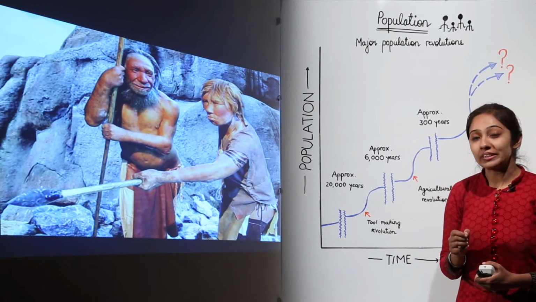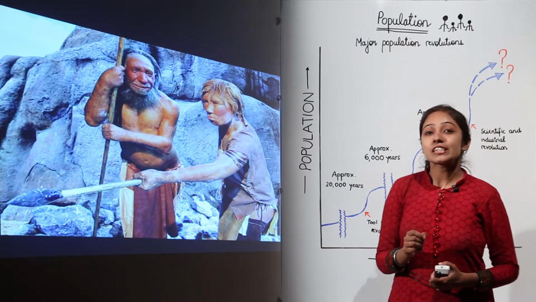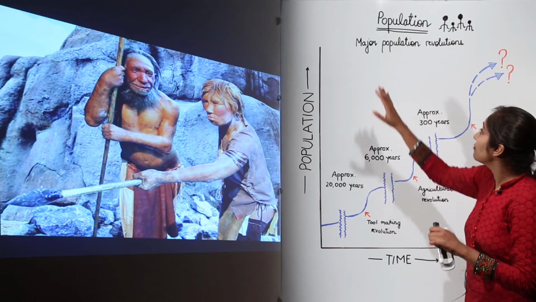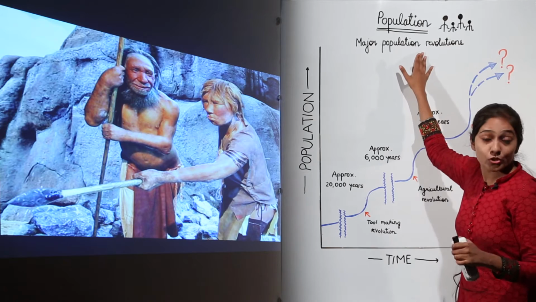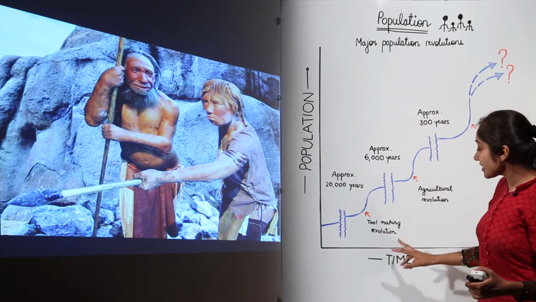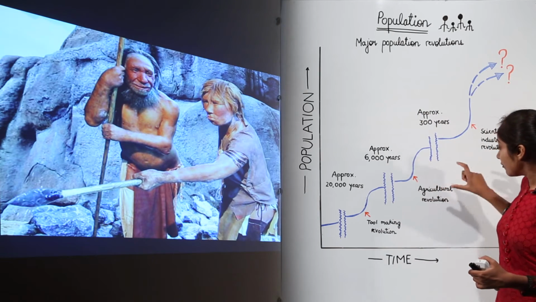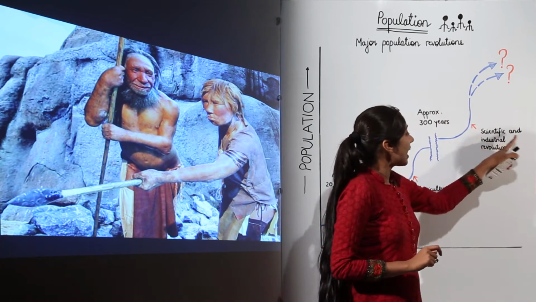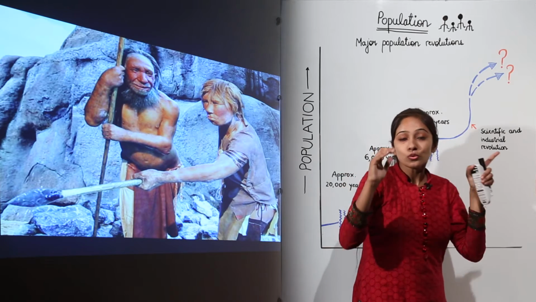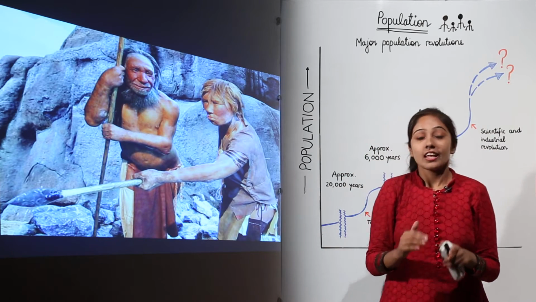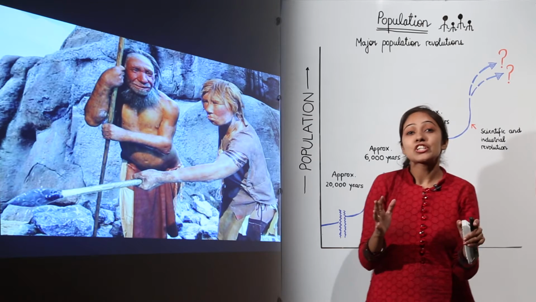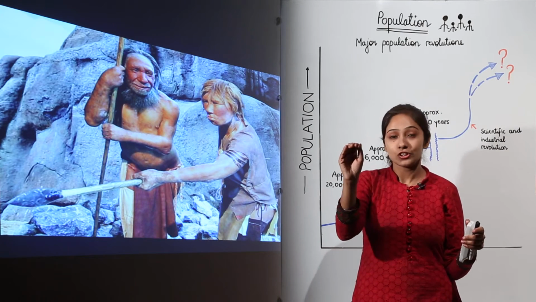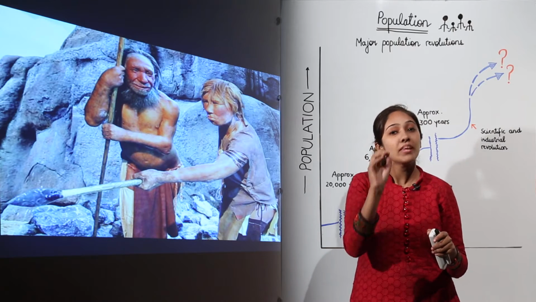In the course of human history, if we talk about population explosions, then we have three major population revolutions to discuss. The first one is the tool making revolution, then we have the agricultural revolution, and then we have the scientific and industrial revolution. Through these three revolutions, we will see how the population exploded and how it went to a stabilized condition when the growth rate was at a minimum level.